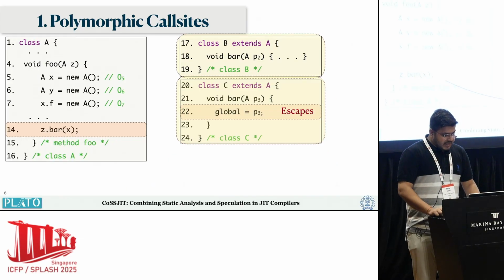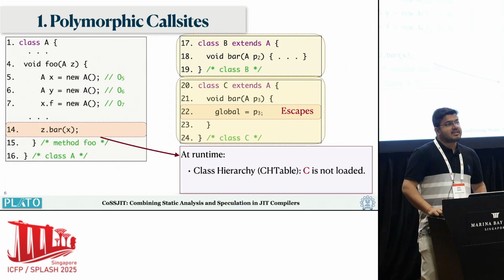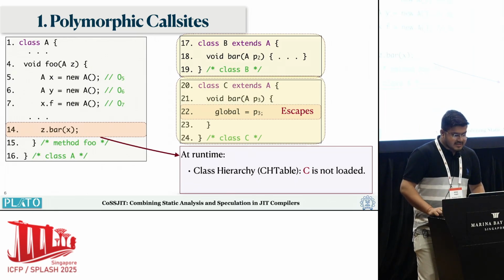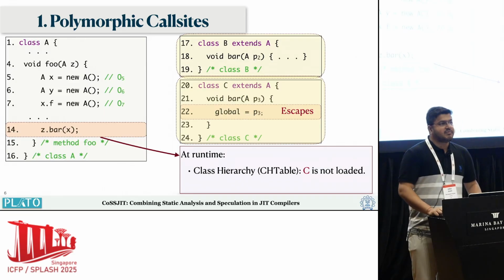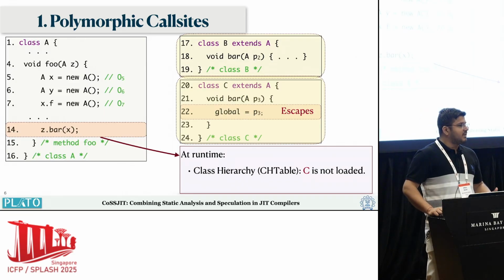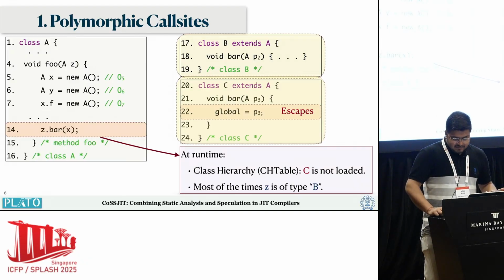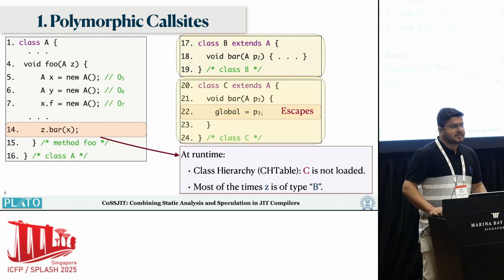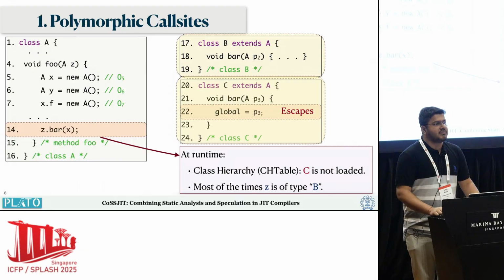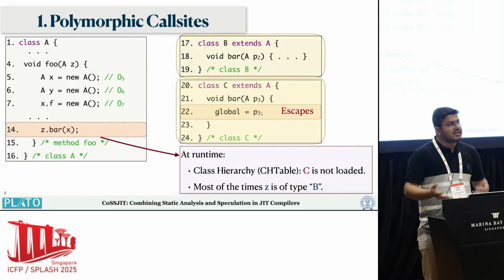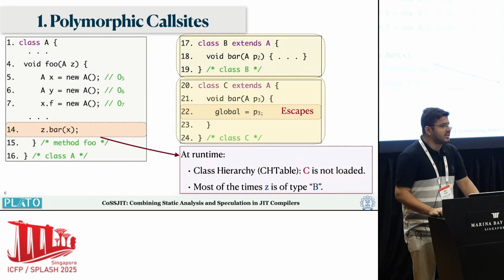Now it might happen that at runtime the dynamic class hierarchy table shows that class C is not loaded, which means the reason we were marking the object as escaping is not present. So we can still go ahead and do stack allocation. Even if class C was present, the runtime profile might show that class B is taken most of the time, and hence we can still do stack allocation in most cases.